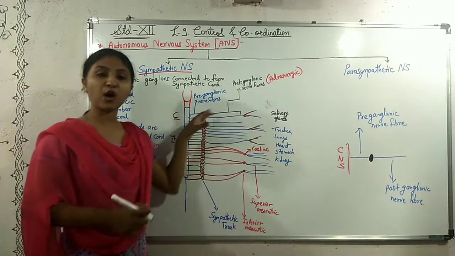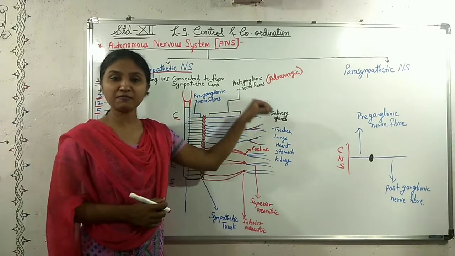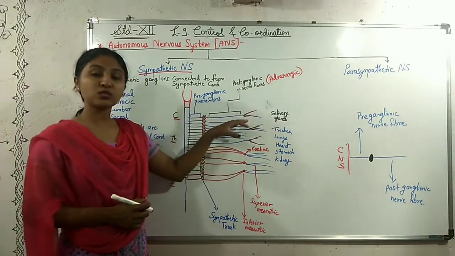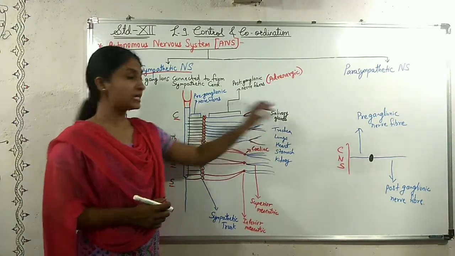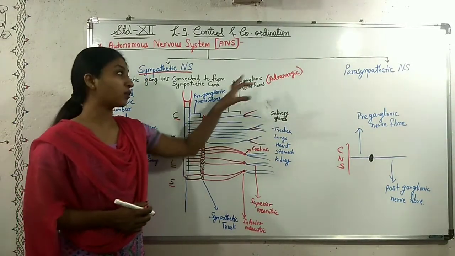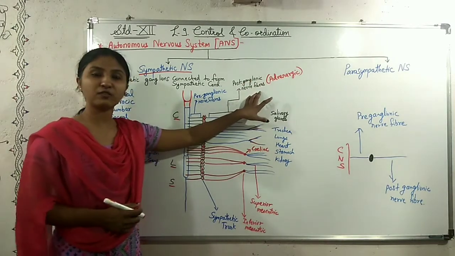And further, from these ganglions, nerve fibers arise and go to the different visceral organs of the body, and these nerve fibers are called postganglionic nerve fibers.